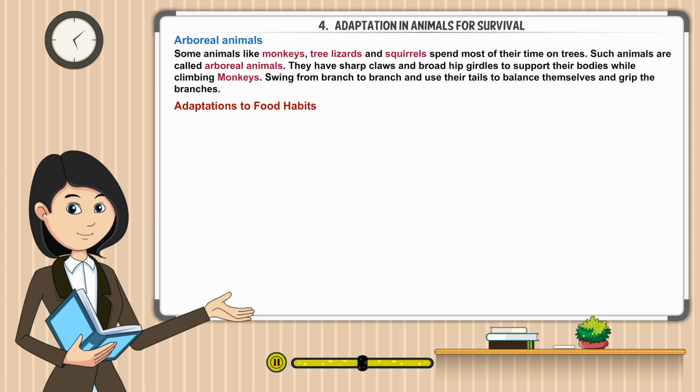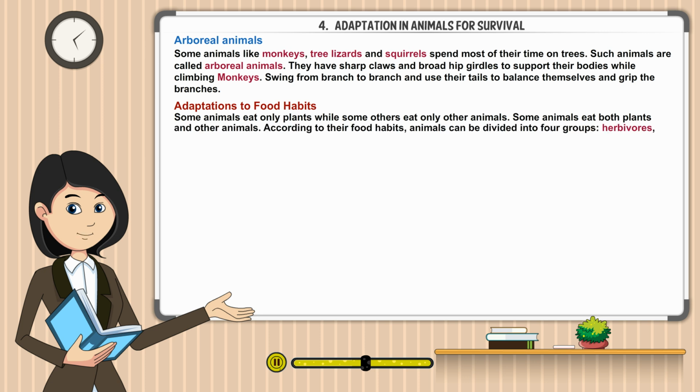Adaptations to food habits. Some animals eat only plants, while some others eat only other animals. Some animals eat both plants and other animals. According to their food habits, animals can be divided into 4 groups: herbivores, carnivores, omnivores, and parasites.